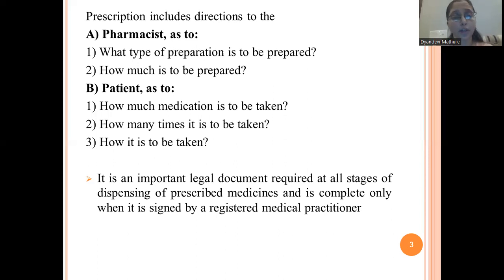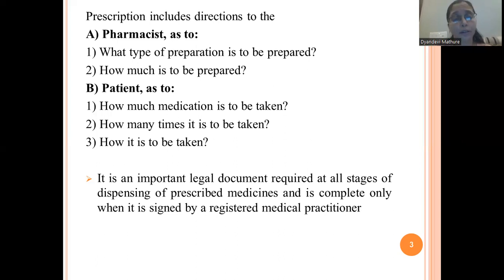So these are the directions to the pharmacist, whereas there are some directions to the patient also. So what are those directions? Now how much medication is to be taken? If you have seen on a prescription, the doctor has prescribed, for example, paracetamol, so 1-1-1 means one tablet in the morning, one in the afternoon, one in the evening. So how much quantity of that medication is to be taken is a very important direction from the patient's point of view. Then how many times it is to be taken.